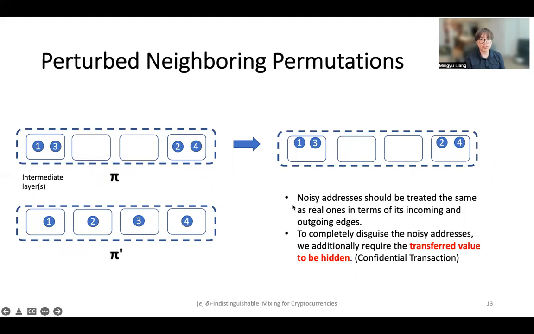On the left, we have the two intermediate bucket nodes corresponding to the previous example. And on the right, we add some number of noisy addresses for the nodes corresponding to the first case. And we enforce the same rule for all the noisy addresses within the buckets on ring signature mixing so that they are indistinguishable from the real addresses. We also use confidential transactions to hide the transferred value, as the transactions involving noisy addresses should contain 0 value. Now, since these are just noisy nodes, this particular view is a possible leakage for both permutations.